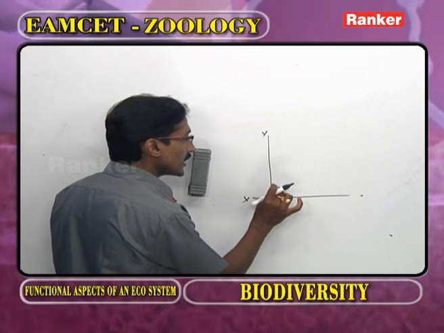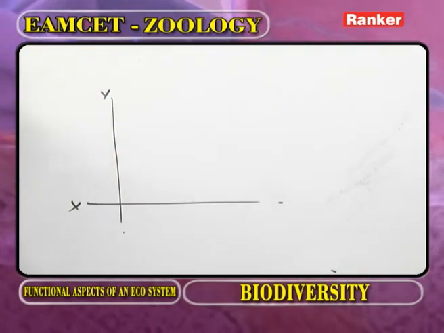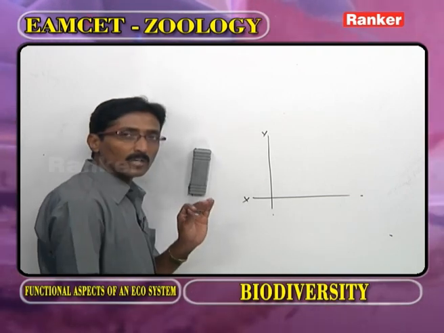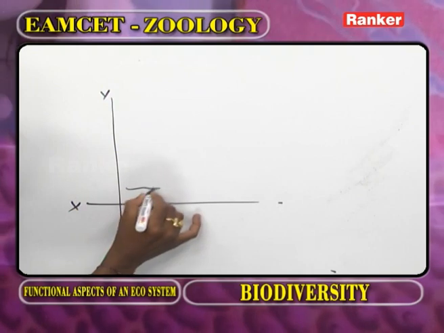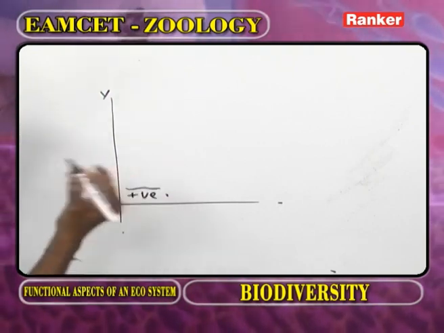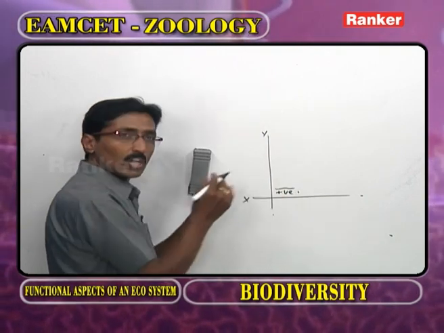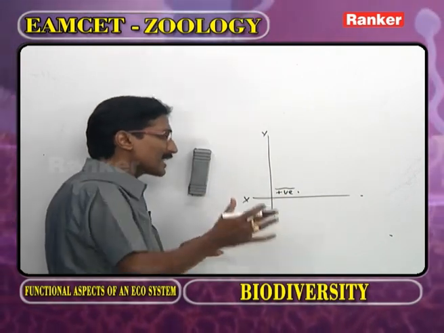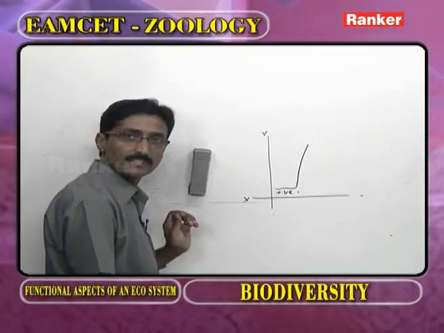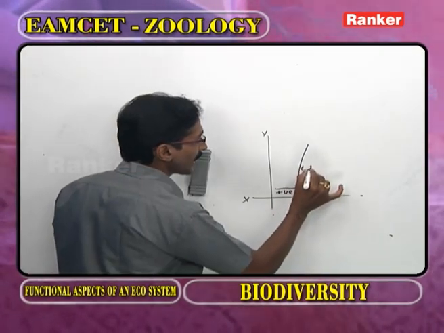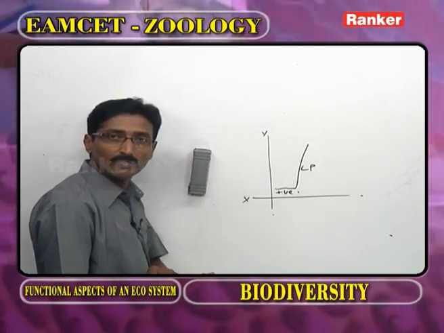Initially, a population enters into a new environment. In the beginning, the population is not adapted to the environment, so in the beginning the growth is slow, that is positive acceleration. Whenever the population is adapted to the environmental conditions, it exhibits the maximum growth, that we call the logarithmic phase. But the conditions are not always favorable.